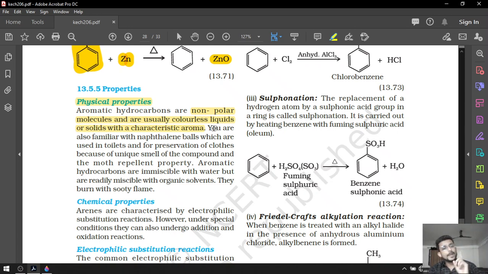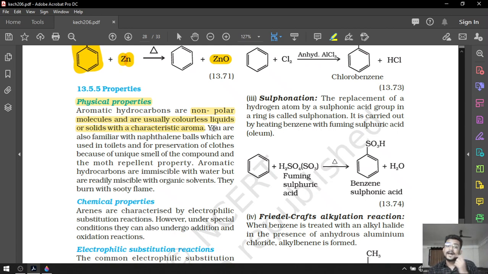First, aromatic compounds are non-polar. Second, they are colorless liquids or solids, because aromatic compounds mostly start with 5 to 6 carbons and gaseous compounds are only up to 4 carbons. That's why all the aromatic compounds are either liquids or solids.